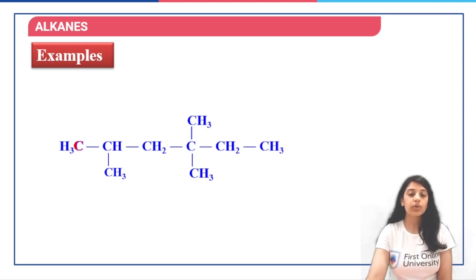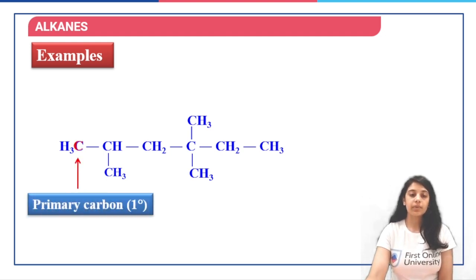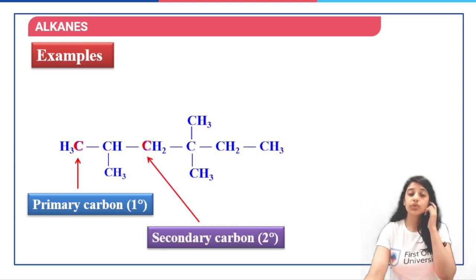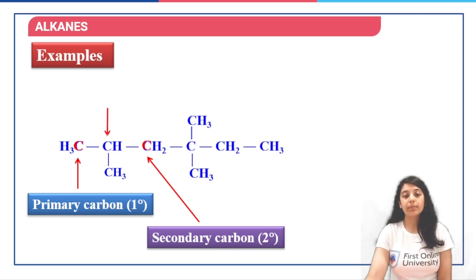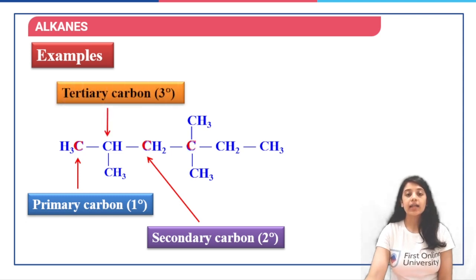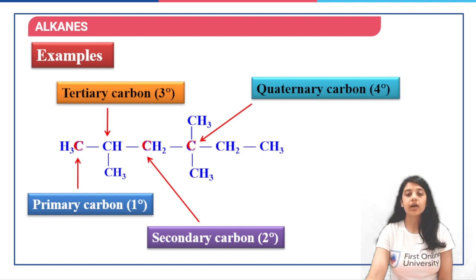Now look at this. The red carbon is the primary carbon, 1 degree. This is again going to be an example of a secondary carbon, because it is attached to two carbon atoms. This is a tertiary and this is a quaternary carbon atom. 1 degree for primary, 2 degree for secondary, 3 degree for tertiary and 4 degree for quaternary carbon atom. This is very basic, you should just know.